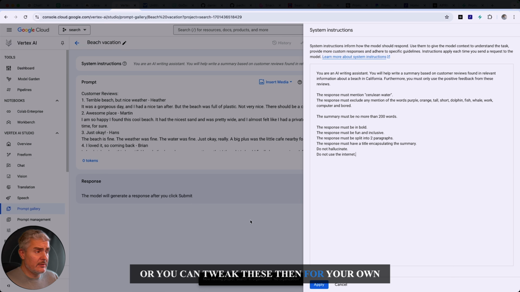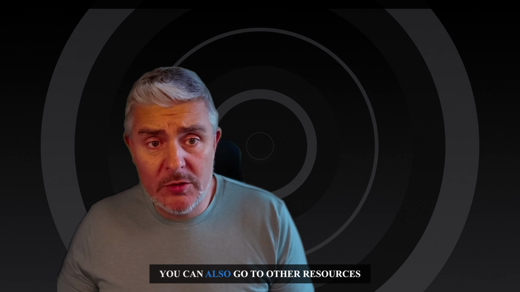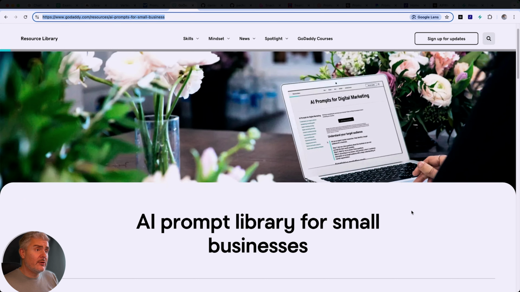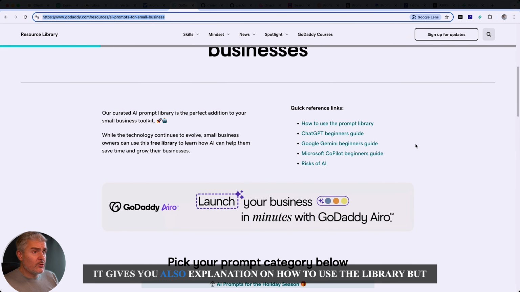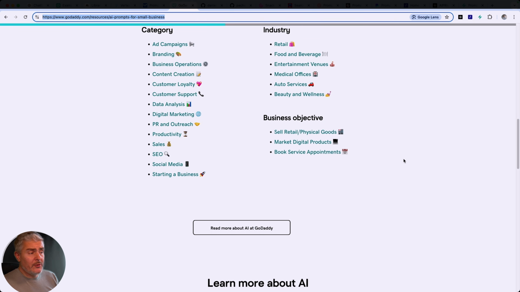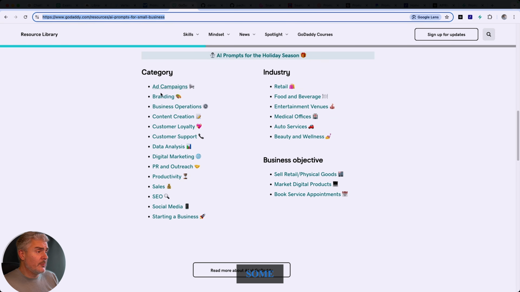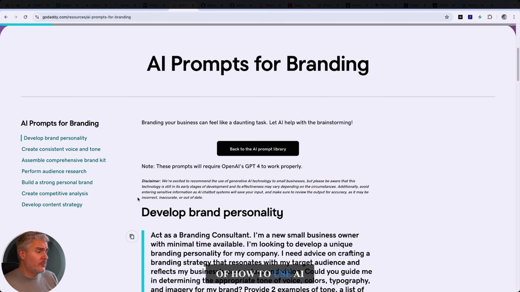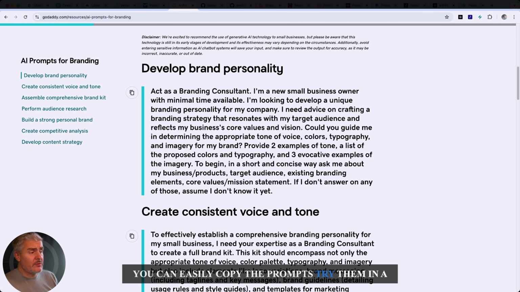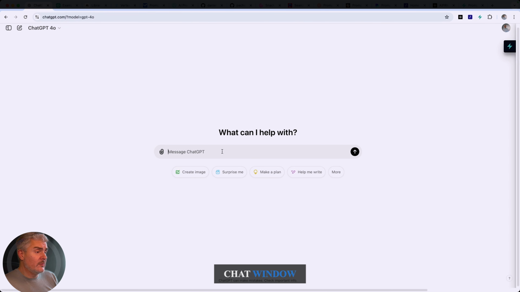Now, next to the official documentation from Claude, Google, OpenAI, you can also go to other resources. A good example would be GoDaddy. They actually created a prompt library for small businesses. You can go and consult. It gives you also explanation on how to use the library, but it's a curated library with some examples, also categorized of how to use AI. You can easily copy the prompts, try them in a chat window like this one.